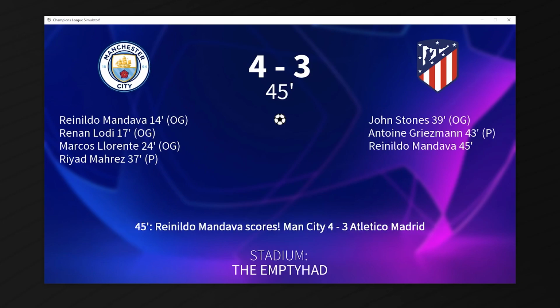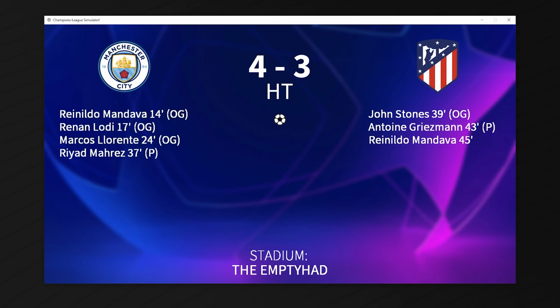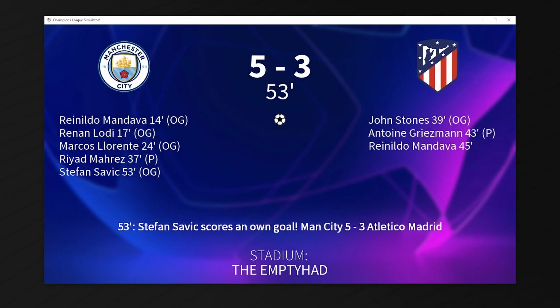And right before halftime, Mandava makes it 4-3. What is happening? Halftime, Manchester City 4, Atletico Madrid 3. 5-3 because Stefan Savic scores the 4th own goal for Atletico Madrid.